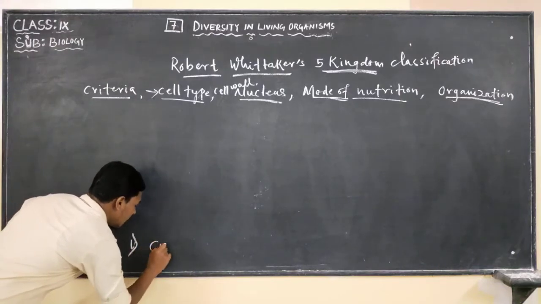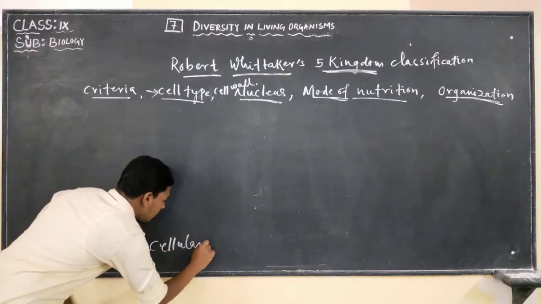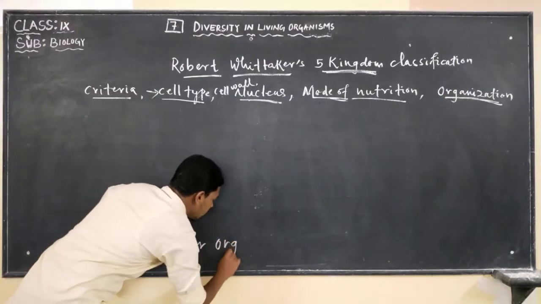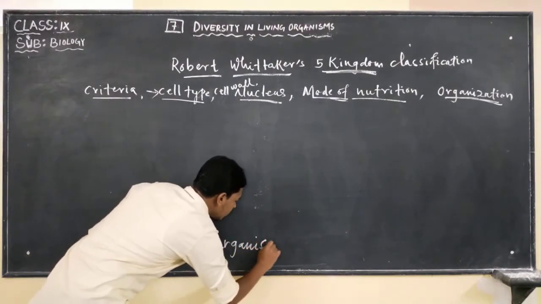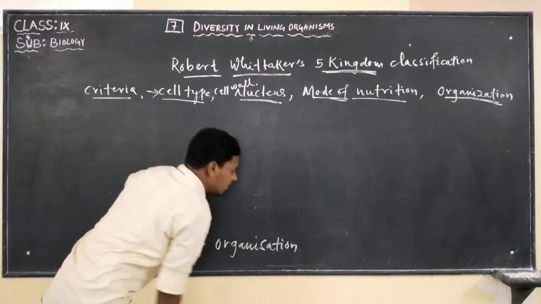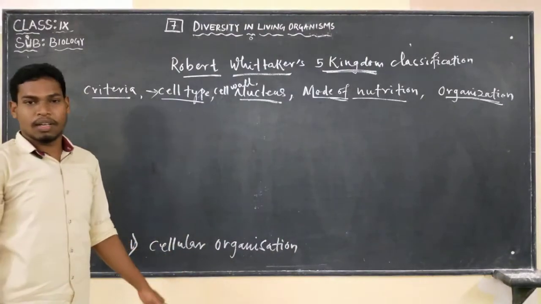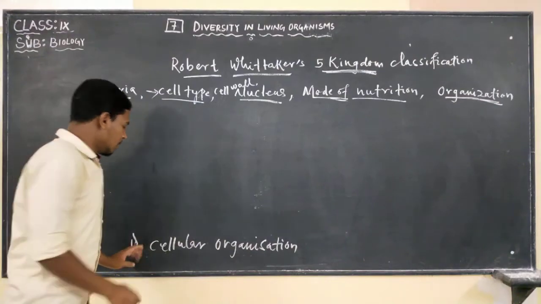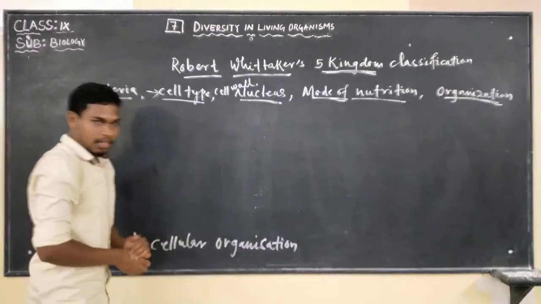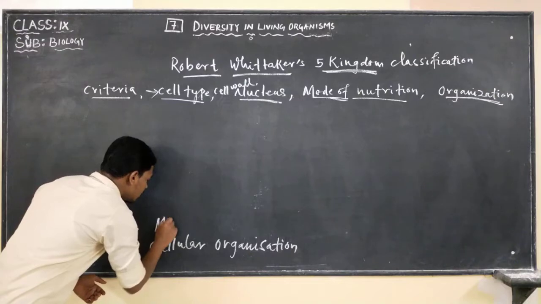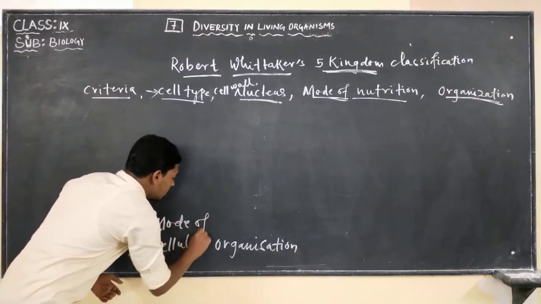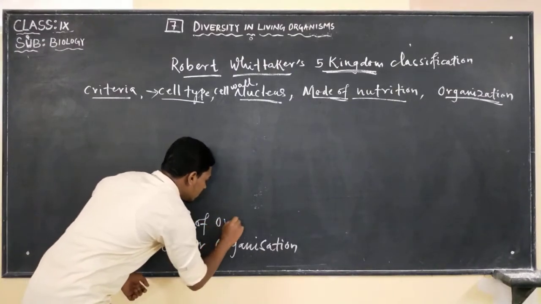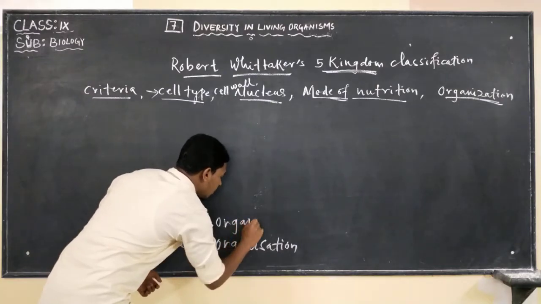First, the cellular level of organization, or mode of organization.